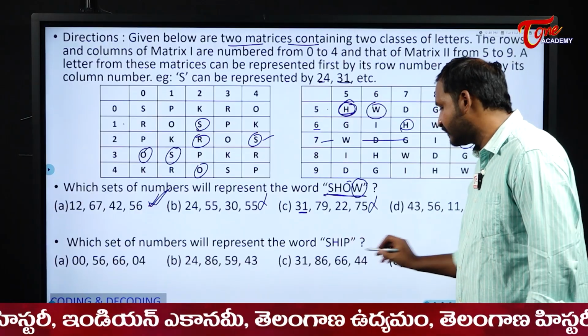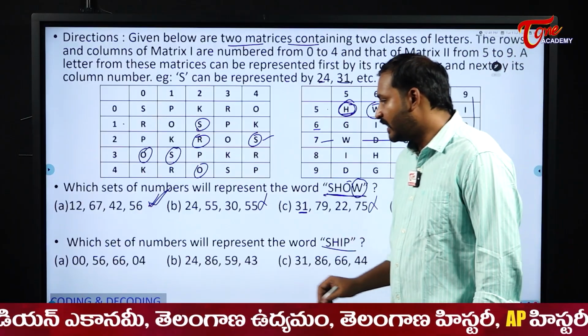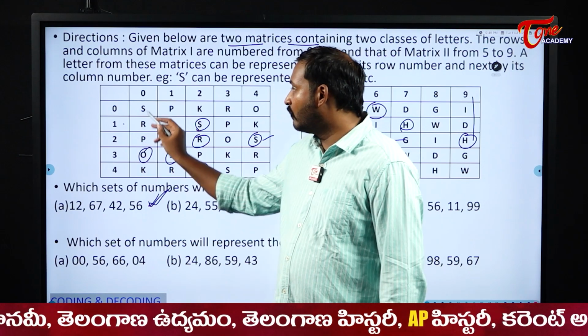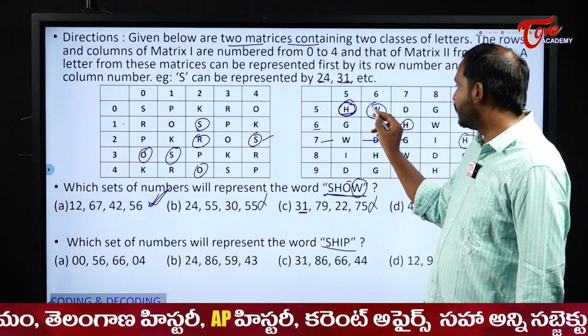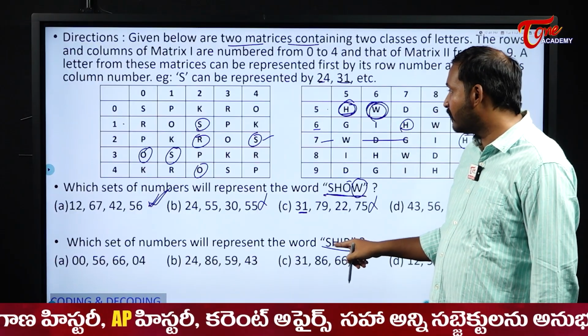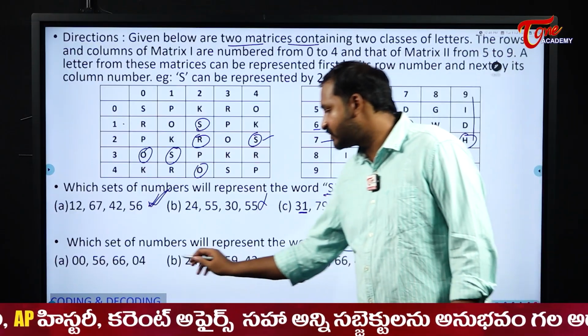Next, see the next one, ship. First option is OO. OO, yes, that is satisfying. Next, 5, 6. What is it? W. But what should I actually have? H. So my first option is not the correct one.